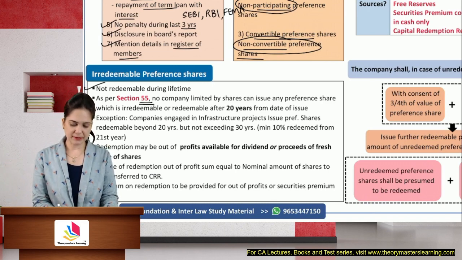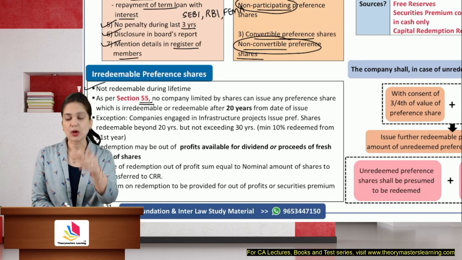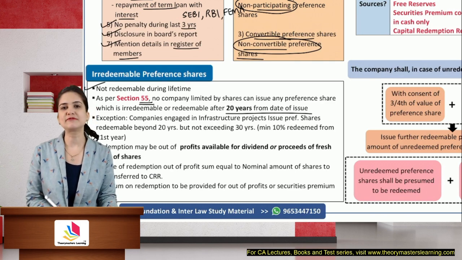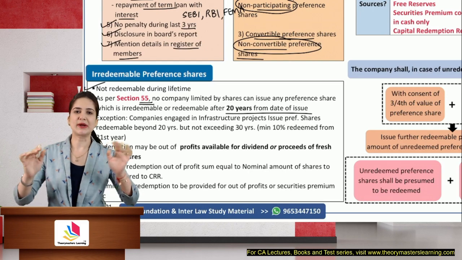No company limited by shares can issue preference shares which are irredeemable or which are redeemable after 20 years from the date of issue. So the maximum time for which you can issue preference shares is 20 years.